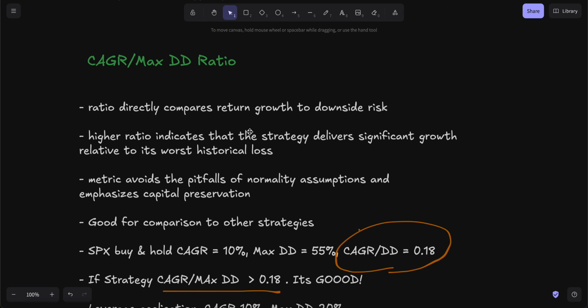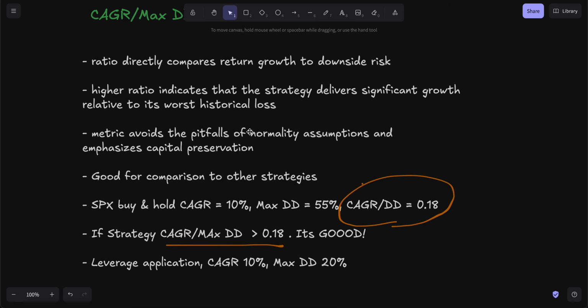And on top of that, it's also good to compare other strategies. In theory, we always want to beat the S&P 500 buy and hold. If your strategy is not beating S&P 500 buy and hold, then there's no point in even having a strategy. You might as well invest in S&P 500 buy and hold. That's essentially the comparative measure for every single quant fund or hedge fund or retail trader or investor.